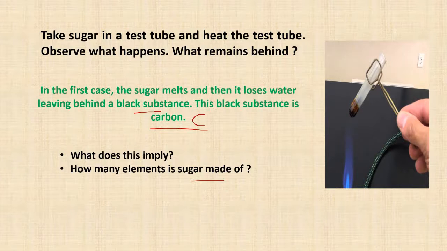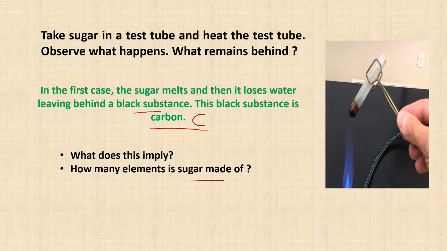There was water and there was carbon and also other elements. So what can we say from this small demonstration? That this sugar is made of many elements, and that these elements are different. When these elements come together, it gives you one substance.